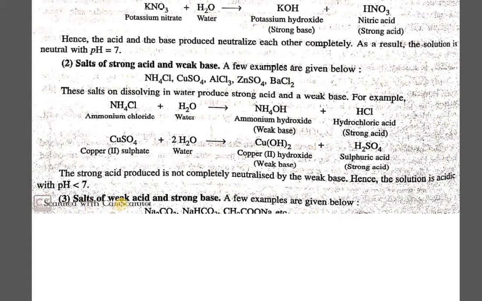Now the third category is the salt of a weak acid and a strong base. Here the nature of the salt will be basic. Why will it be a basic salt? Because here the acid is weak and the base is strong. So ultimately its basic part is stronger, so the nature which will be more exhibited is the basic part, and the salt formed will be basic in nature. The examples here, as you can see, are sodium carbonate Na2CO3, sodium bicarbonate NaHCO3, and sodium acetate, that is CH3COONa, etc.